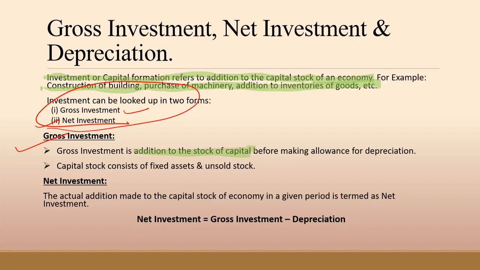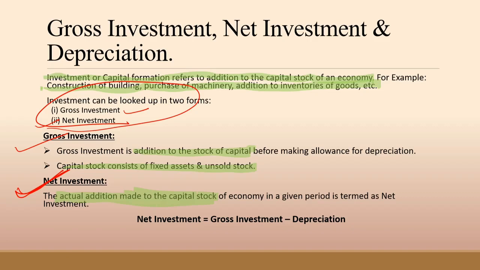In gross investment, capital stock consists of fixed assets and unsold stocks. Next, we are going to talk about net investment. Net investment is the actual addition made to the capital stock of an economy in a given period.